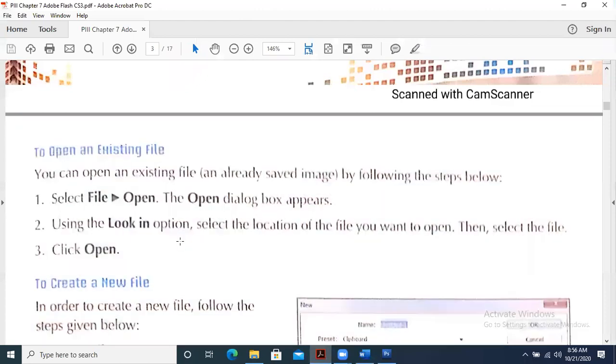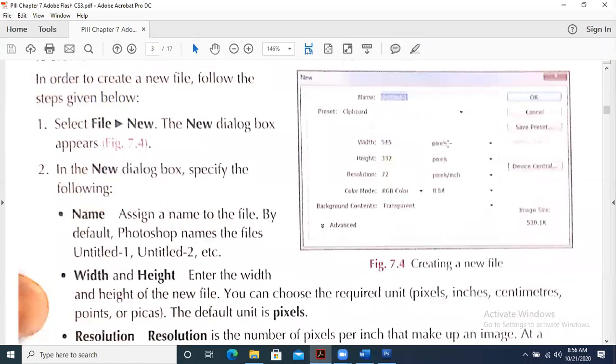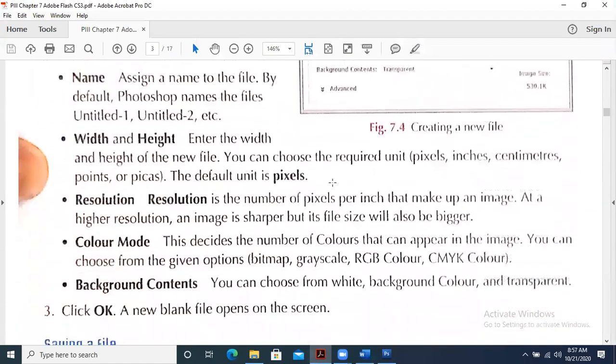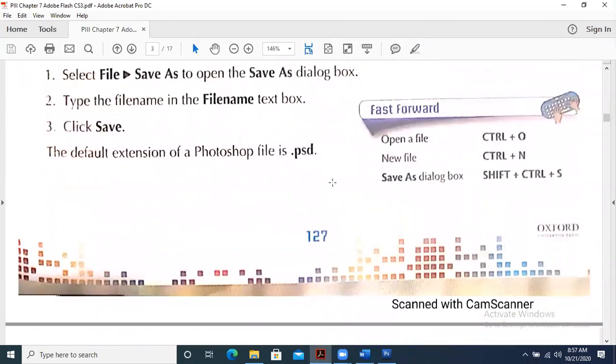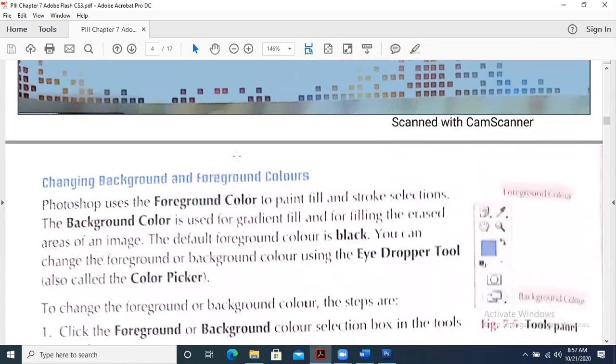And how to open a file, this thing I think we have discussed, how to take a new file. Remember these options? I had explained all these options to you. Fine. If you have any question, you can ask me. How to save a file, I have explained this, how to save in another format, what is the default extension, I have explained this to you.